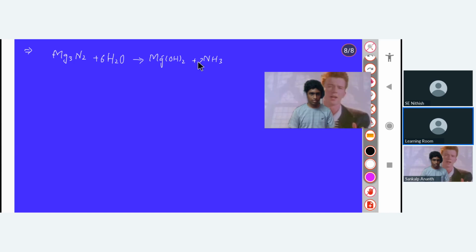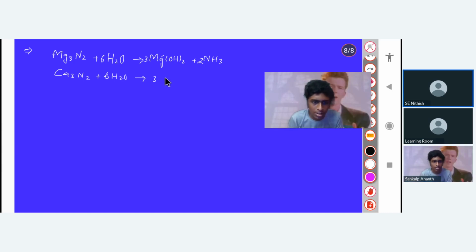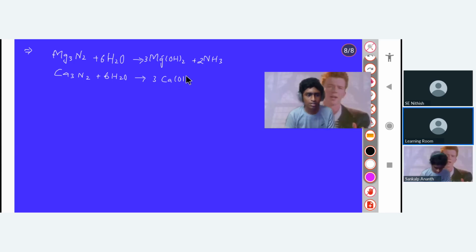You can balance it like this. Similarly, calcium nitride. It's not balanced, sir. Why? Because there are two hydrogens and three Mg(OH)2. Okay. In both these reactions, you will remember that ammonia gas is formed here, right?